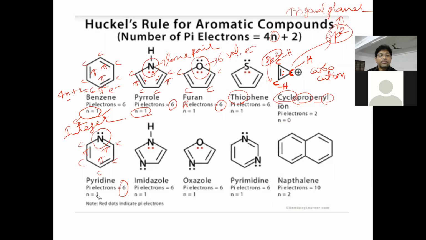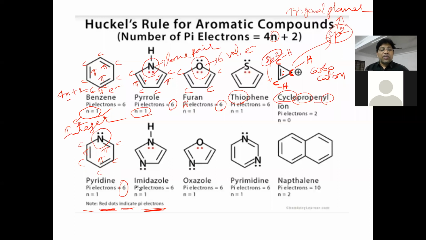Is that clear? So here, you can note that a note is given with red dots. Red color dots indicate pi electrons. What do the red color dots indicate here? Pi electrons. The black dots, these 2 black dots on oxygen, do not contribute pi electrons. Only these 2 red electrons will be involved in pi bond formation.